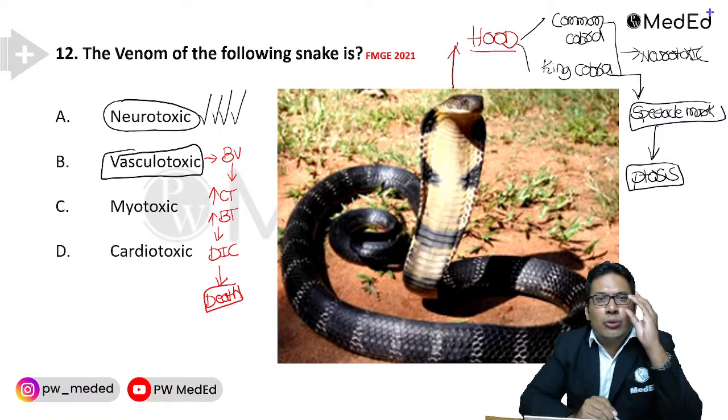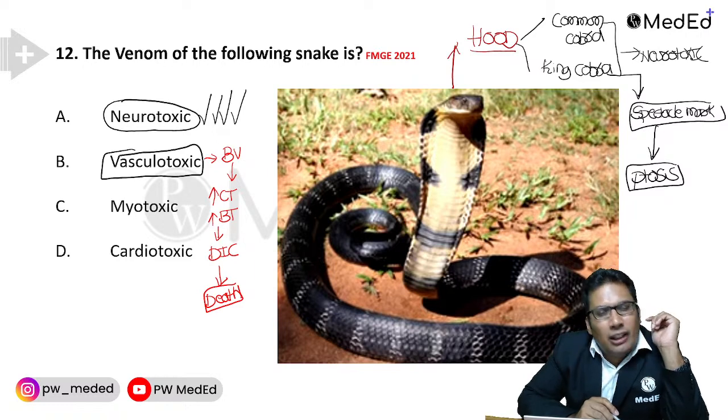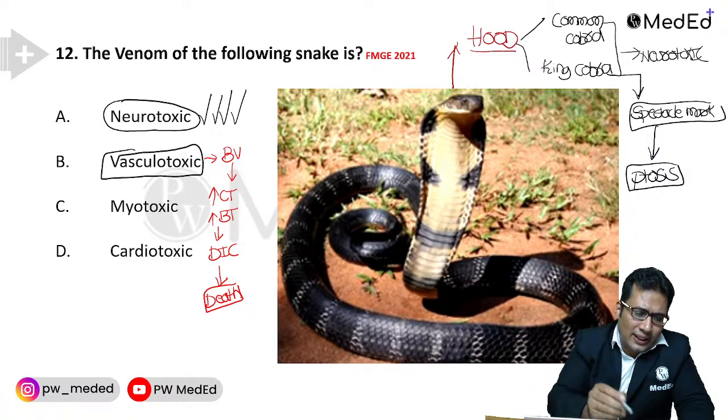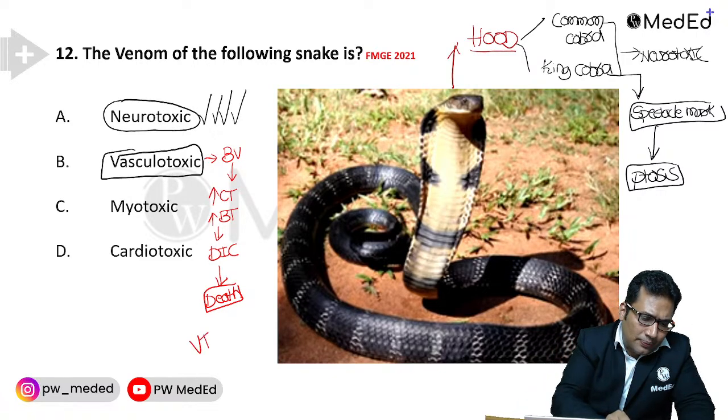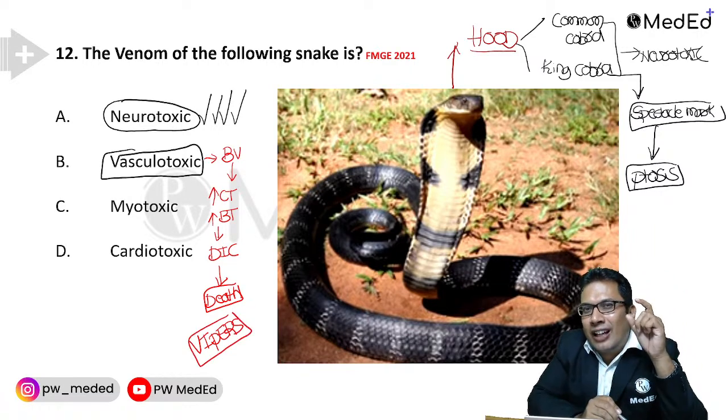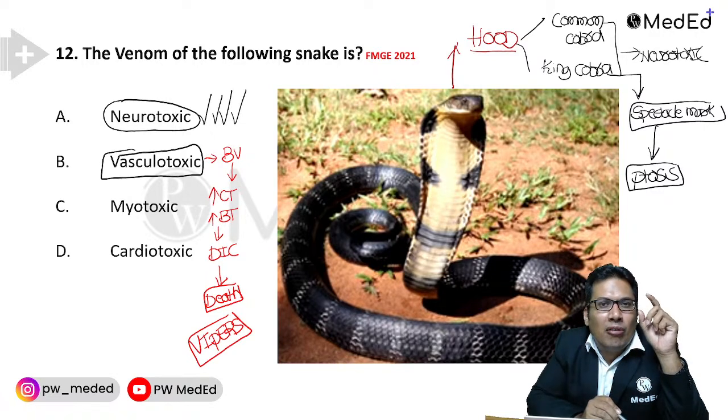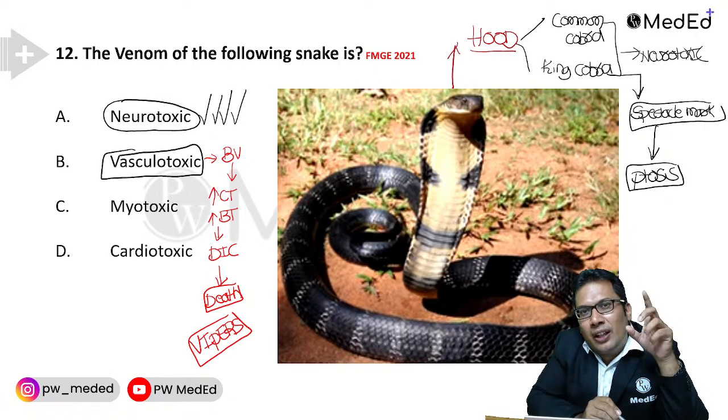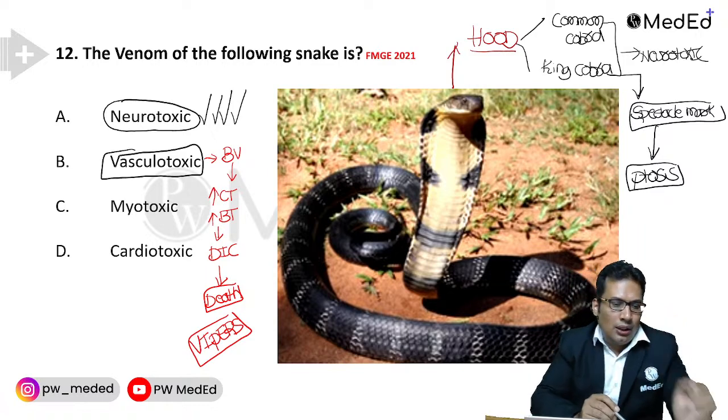Death occurs in 3 to 4 days, either due to kidney failure or due to DIC, septicemia and death. So vascular toxic, remember, they are vipers. Vipers are vascular toxic. How to remember? V for viper, V for vascular toxic.